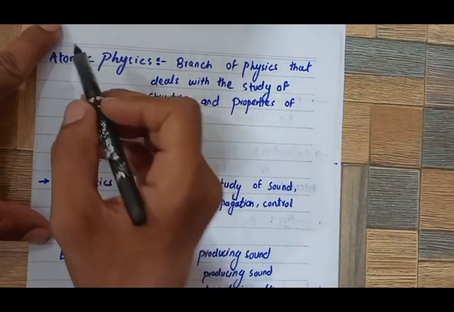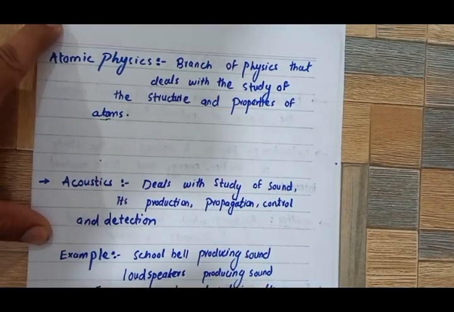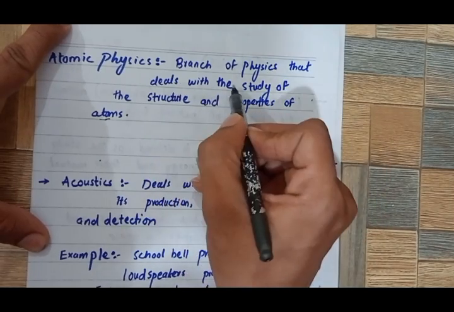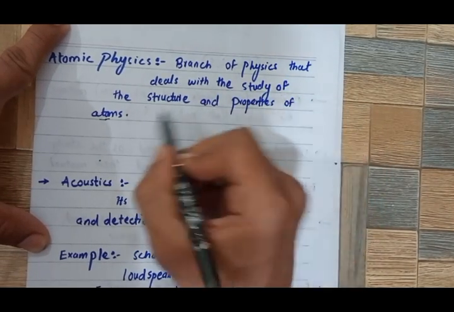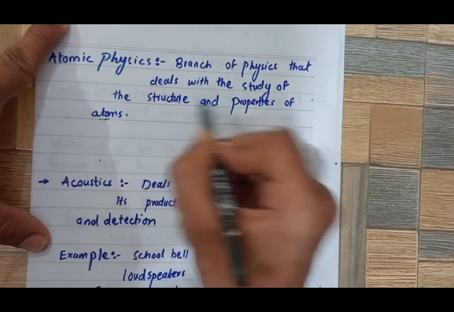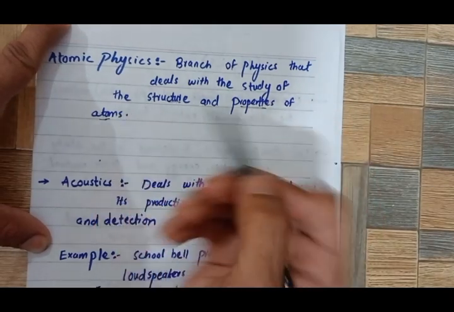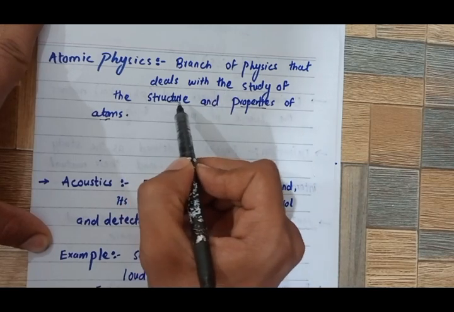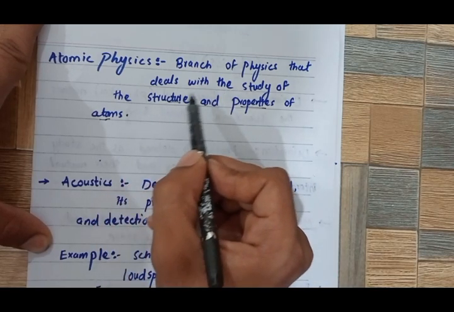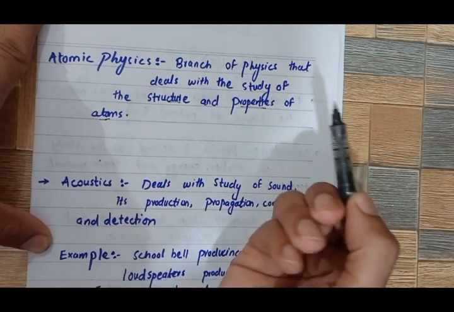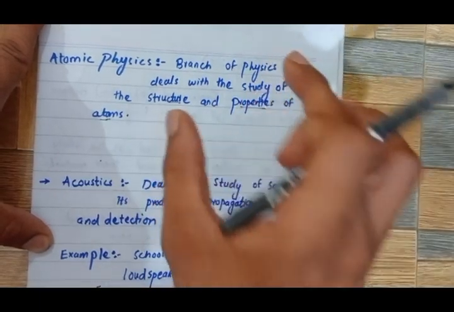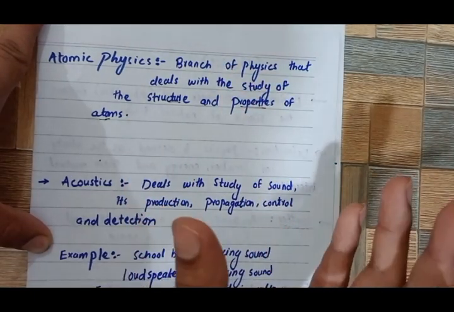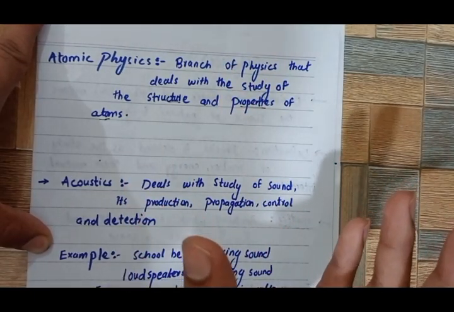So the next branch is atomic physics. By the name you get the idea that it is based on atoms. It is the branch of physics that deals with the study of the structure and properties of atoms. What are the properties of atoms? What is their structure? How do electrons revolve around the nucleus? We study these things in atomic physics. As you know, the atom is the smallest particle of matter, we can say.